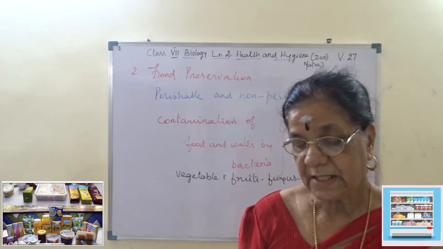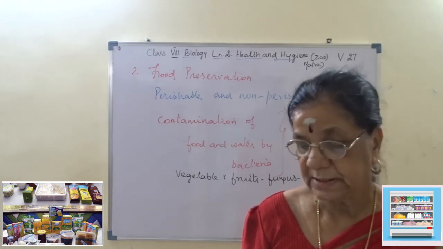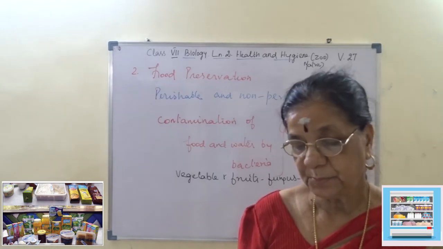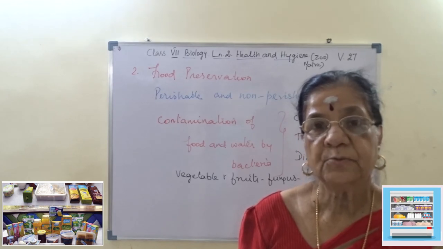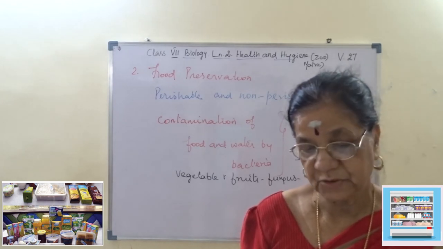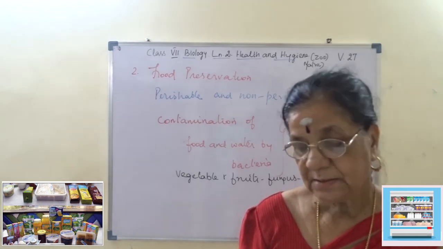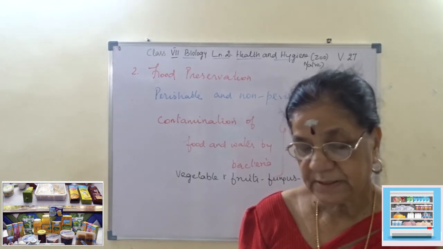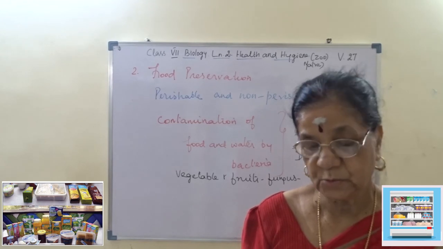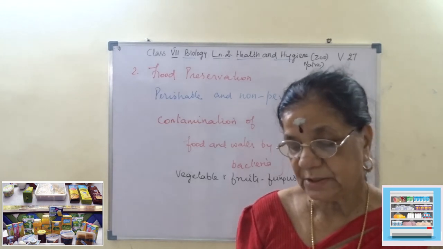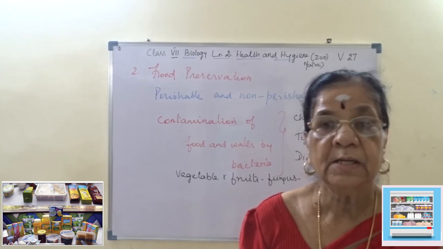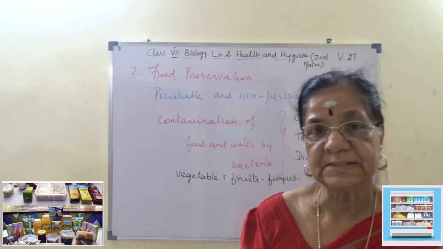Then vegetables have to be washed well and cooked well to prevent the attack of microbes. It also helps to reduce harmful effects of fertilizers.